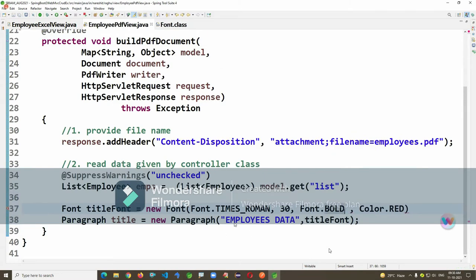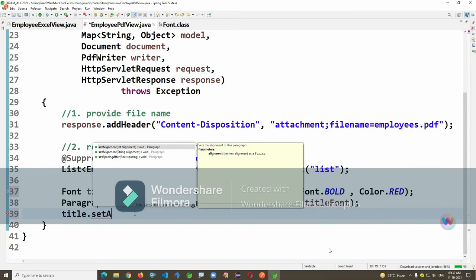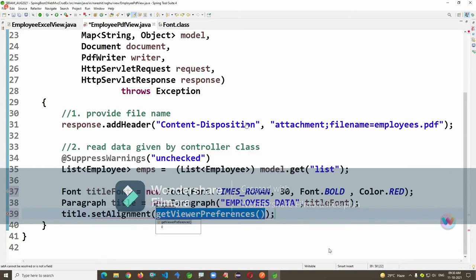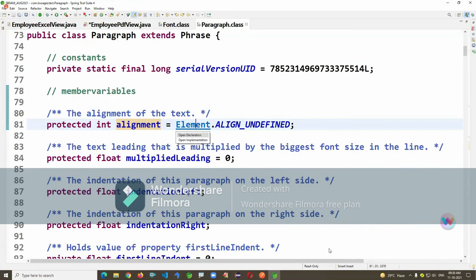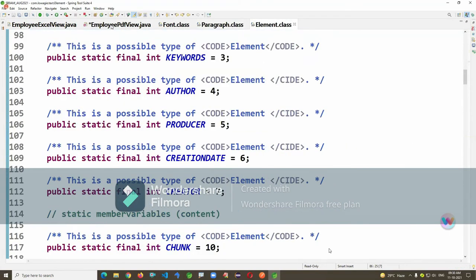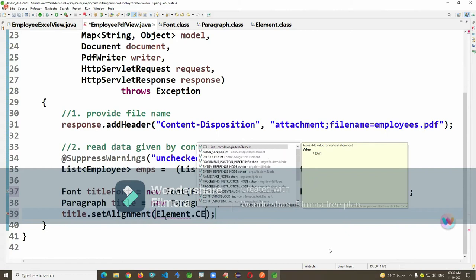Okay, it's font designing. I'm just giving family, size, style and color, and alignment. I just want to mention here, it's align center.